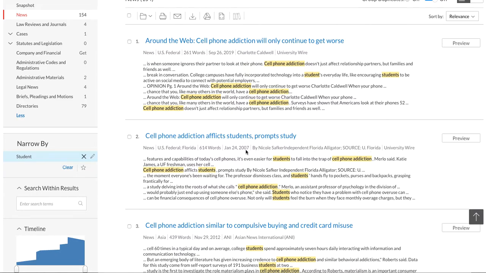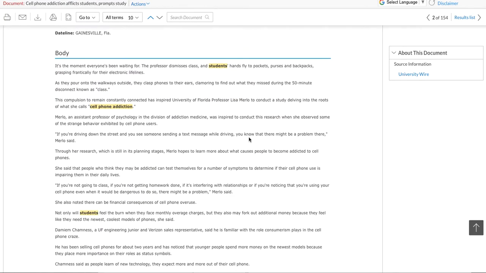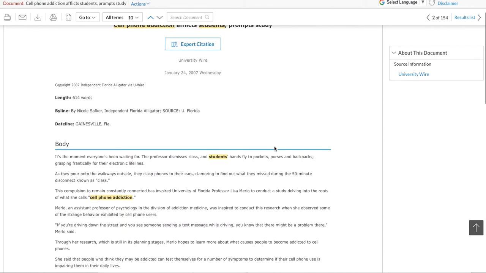So this is from 2007, which is interesting. So let's click on this. We're going to get the full text. Now, just like academic search, you're able to do some things to get the information, such as citations and things like that. You used to not have the citation generator. You had to just do this yourself.